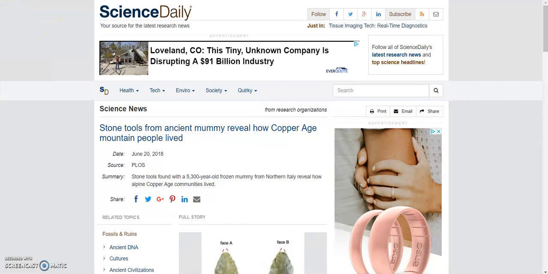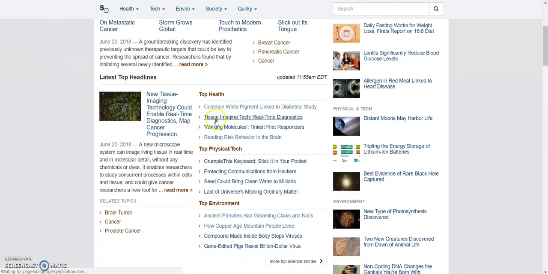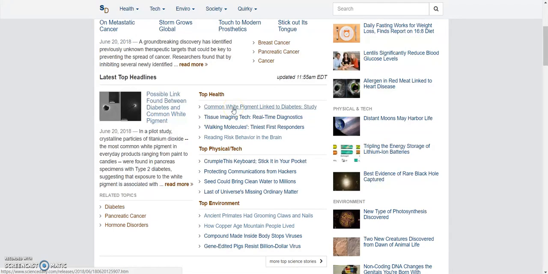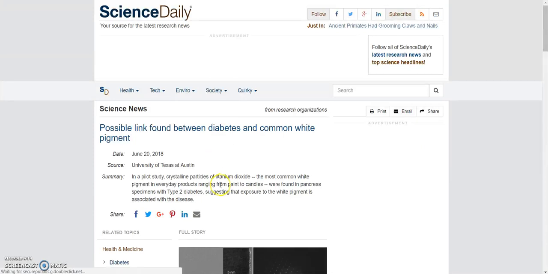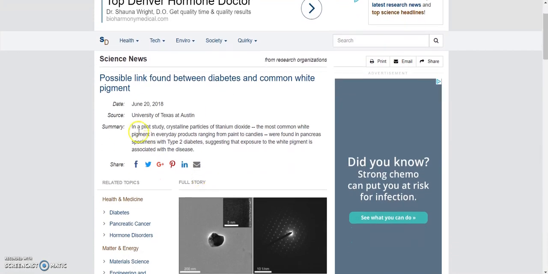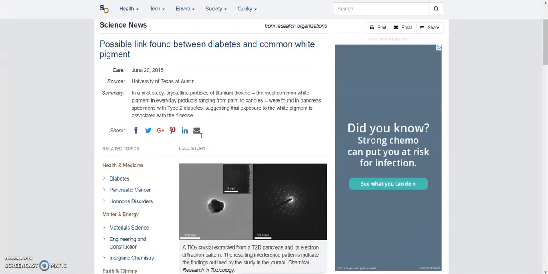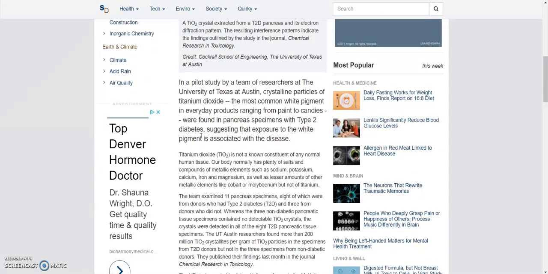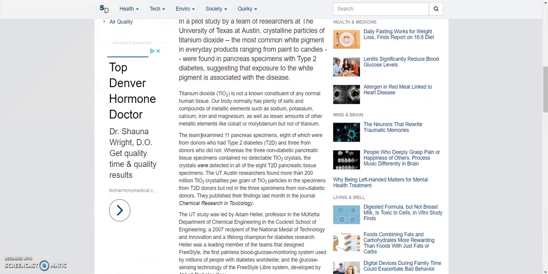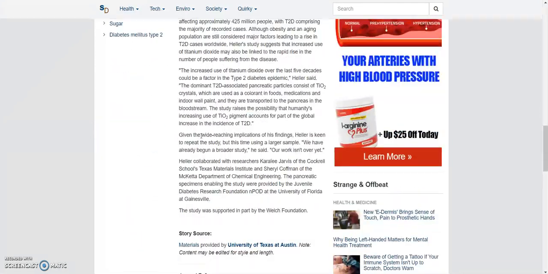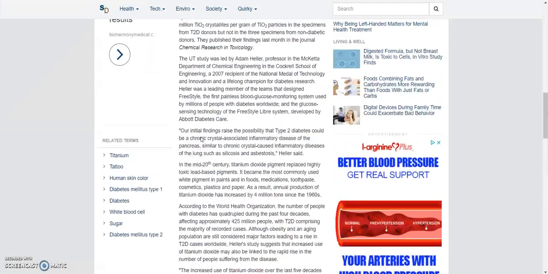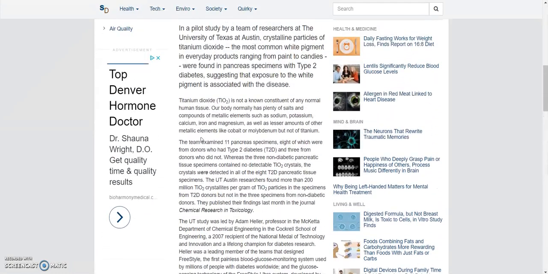Now, if I go back to the beginning, I'm going to click on this one. Health ones are always good. Most of the time they always have a lot of data. So when I click on this one, they always give you a little summary at the top. Please don't copy that summary as your summary. That's plagiarism, and we don't like that. Make sure that you're writing it in your own words. So we have this one. I can tell, okay, good. It's nice and long. Most likely it's going to have data in it.